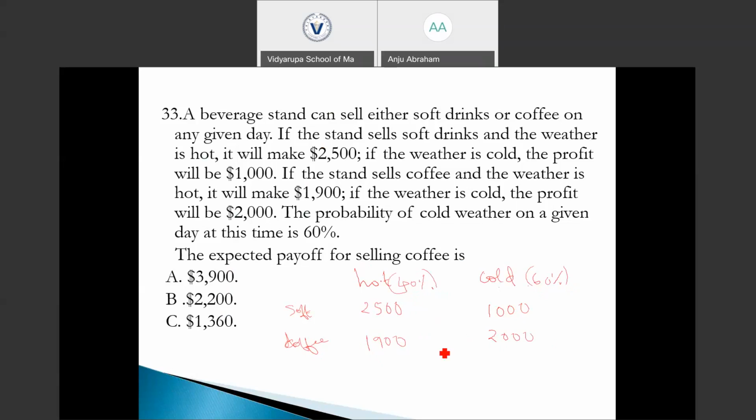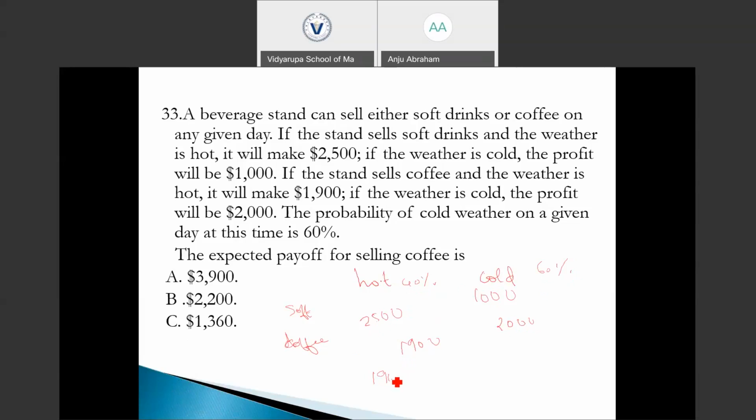So what is the expected payoff for selling coffee? If the weather is hot, with 40% probability, the payoff is 1,900. The values are 2,500, 1,000, 1,900 and 2,000, with 40% and 60% probability. So what will be the expected payoff for the coffee?